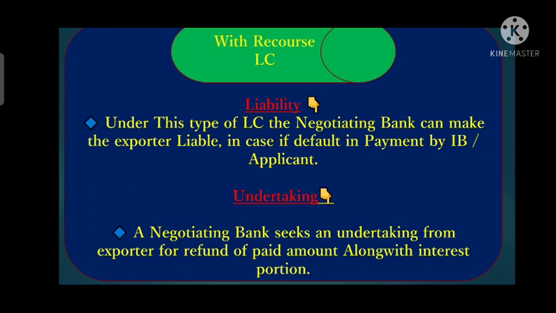So if the nominated bank is purchasing the document, then it has taken some sort of undertaking specifying that the beneficiary is liable to refund the amount paid by the nominated bank whenever there is a default from the issuing bank side. Right?